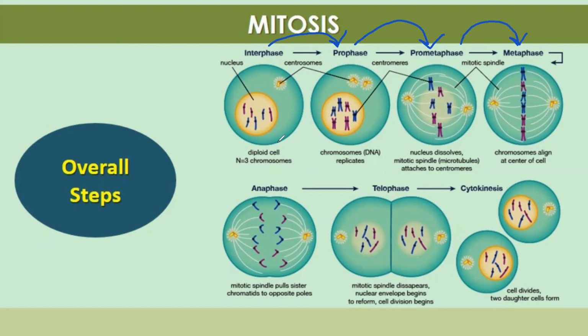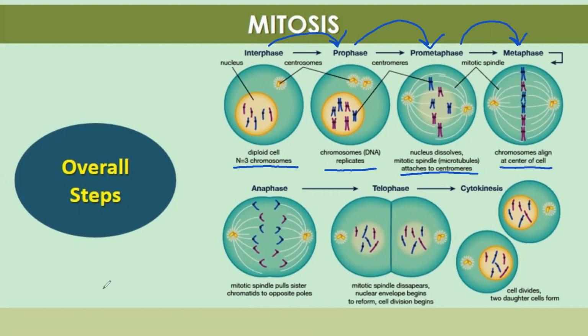What happens in interphase here? Diploid cell and n equals 3 chromosomes. Chromosome replicates, structure of chromosomes comes. Then in prometaphase, the nucleus dissolves, and the mitotic spindle, that is microtubules, attaches to the centromere. In metaphase, chromosomes align at the center of the cell.